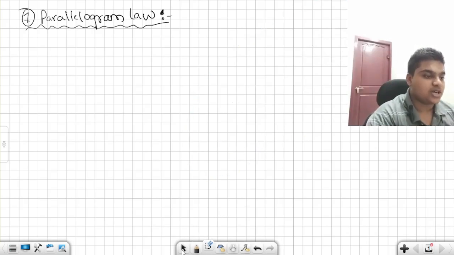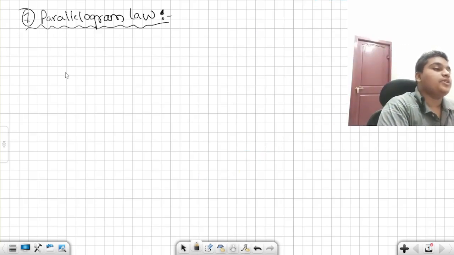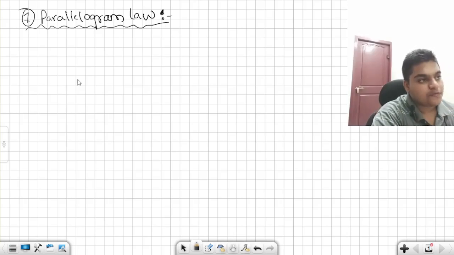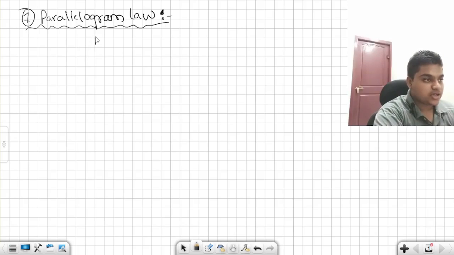Okay guys, let us start without any further ado. It has become a lengthy introduction. What does this parallelogram law of vectors say? Where do we use this? We use this for addition of vectors.